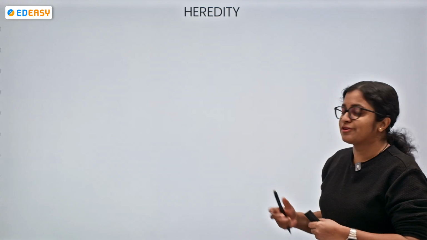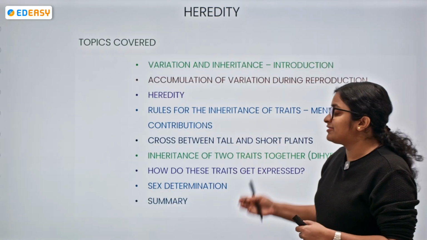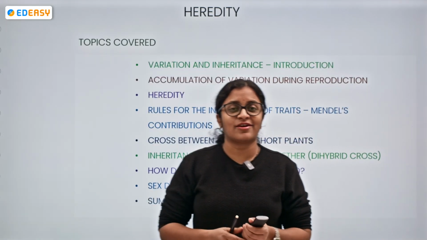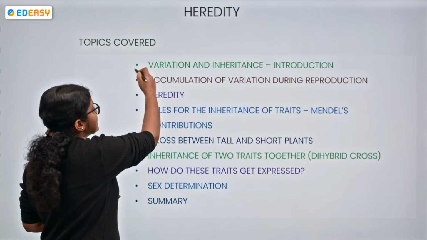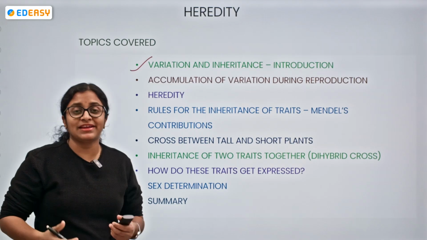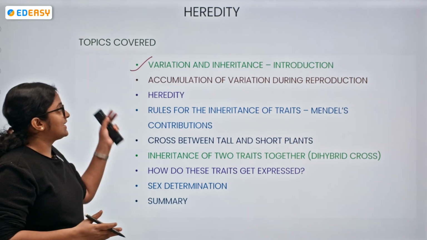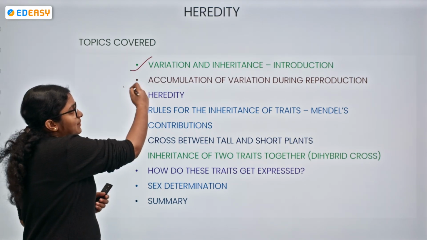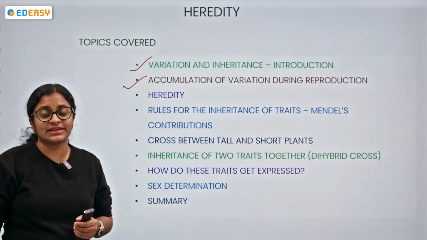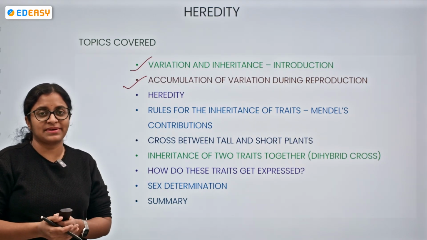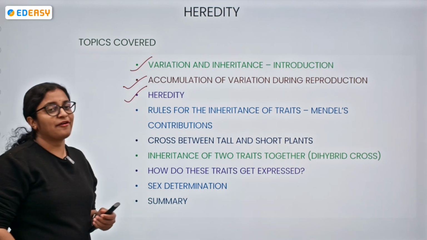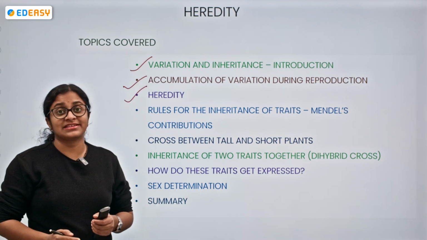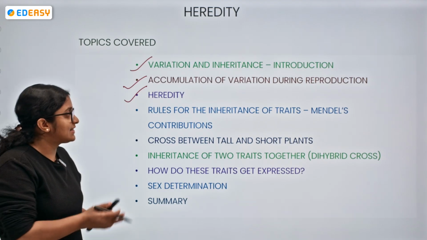So, today will be the discussion of the concept of heredity, and we shall be understanding various concepts pertaining to this chapter, including variation and inheritance. We shall have a quick, brief introduction about variation and inheritance, followed by accumulation of variation during reproduction, like in sexual reproduction and asexual reproduction, how the phenomena will be there, and we shall be understanding heredity, and the rules for inheritance of traits.